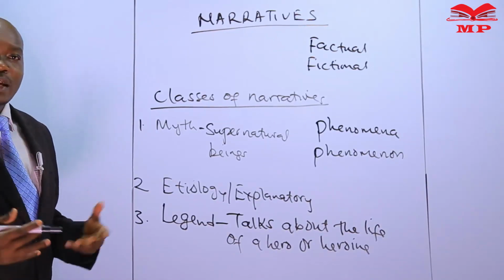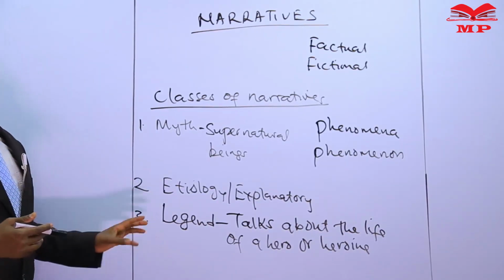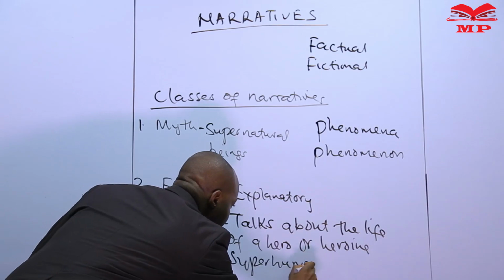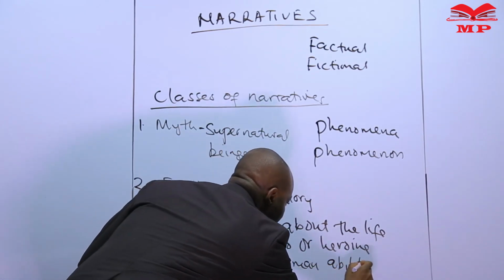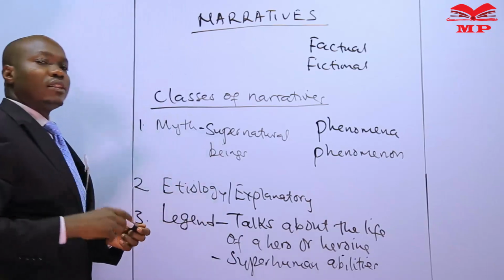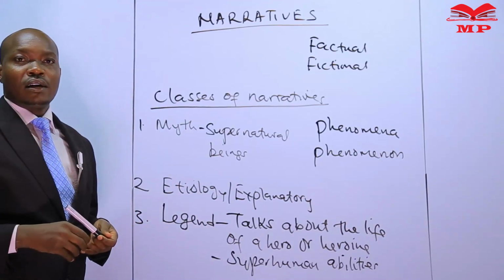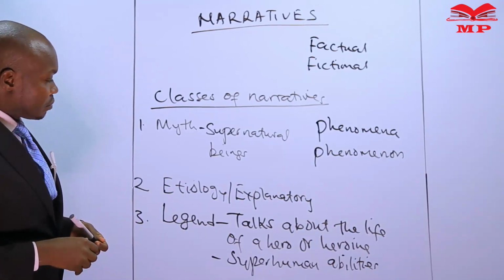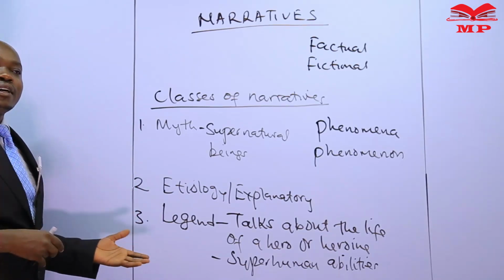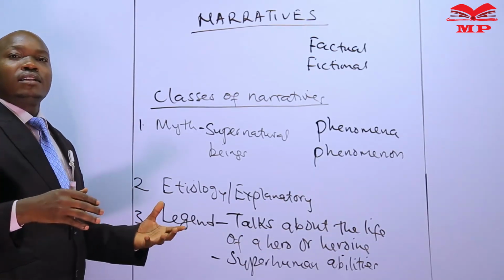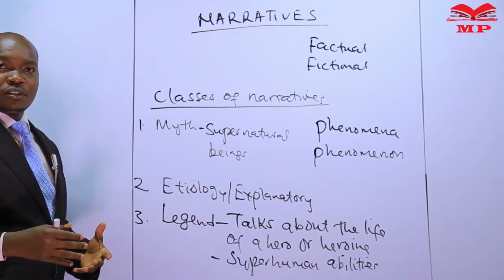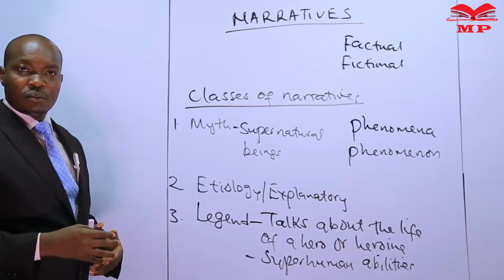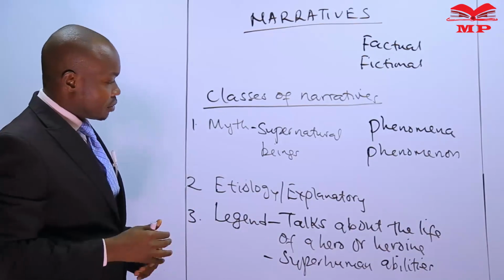And for a story to be a legend, the character must have superhuman abilities. That means that character is not your normal human being, has extra capacities that are beyond our human abilities. And in most legends, the characters end up in mystery. That death is always mysterious. For example, you are told Luanda Magere, once he died, his body turned into a rock. So his death is a mystery.